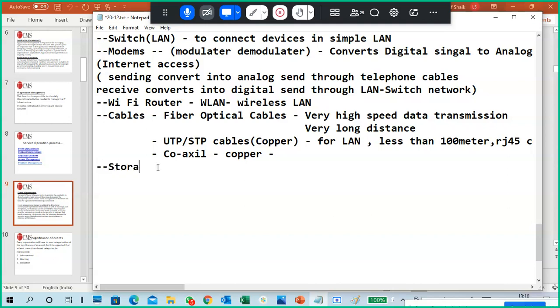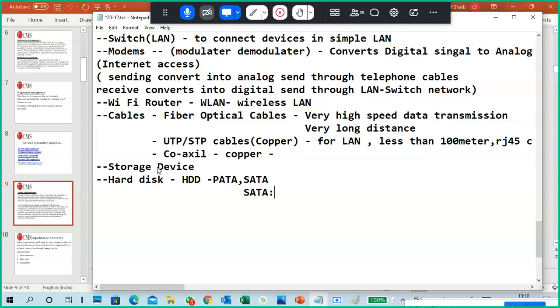Next one is different types of storage devices that we also use. So what are the different types of storage? Normally a hard disk, which we call an HDD. Different types of hard disks are there: PATA, SATA. I want to tell about SATA.